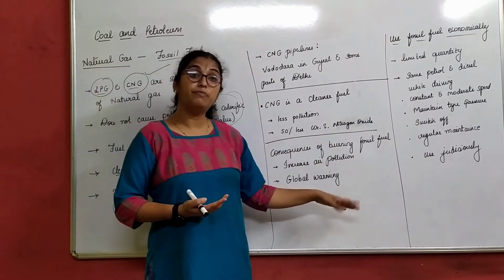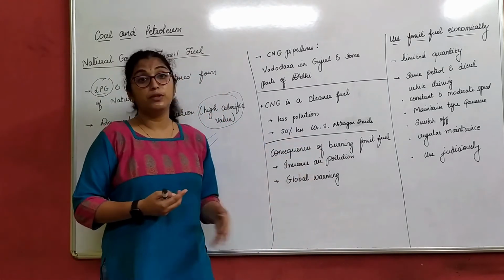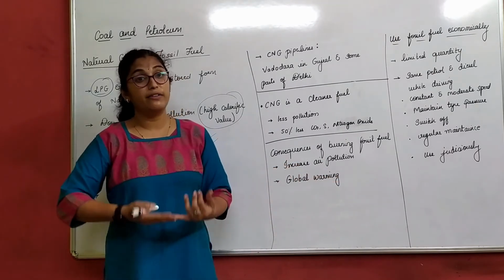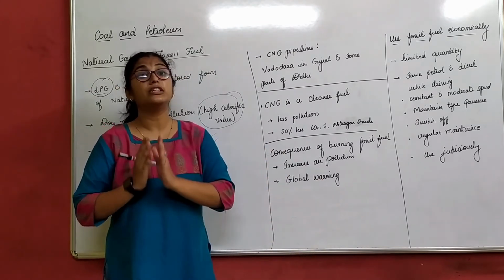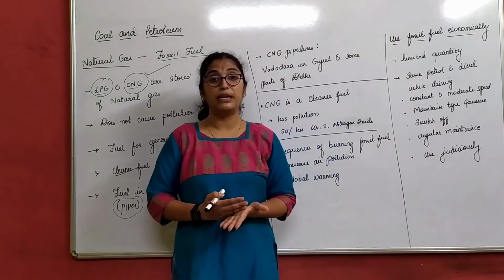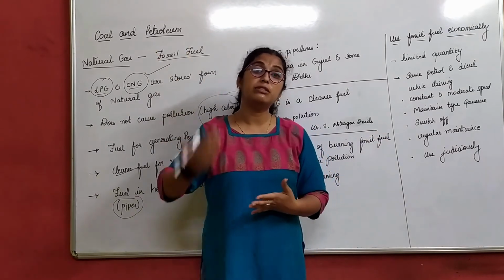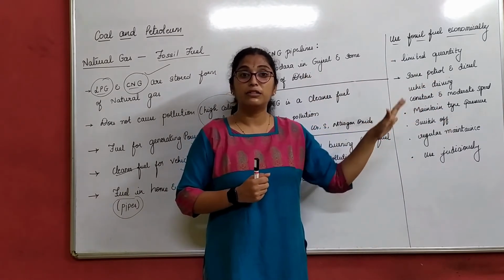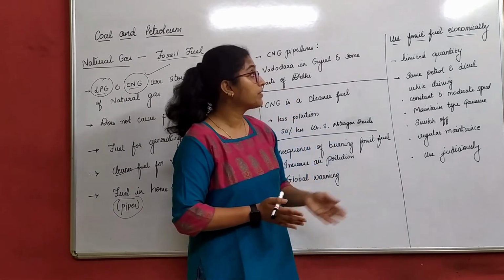So, consequences of burning fossil fuels. How can we stop polluting our air with fossil fuels? We use petrol, we use diesel, we use so many other things. How to put a stop to it? Use fossil fuels economically. Now economically means, after understanding this chapter, I will not say that I will stop using my two-wheeler because I have to use petrol, or you cannot tell your parents to stop using the four-wheeler. No, that is not possible. But use it judiciously.